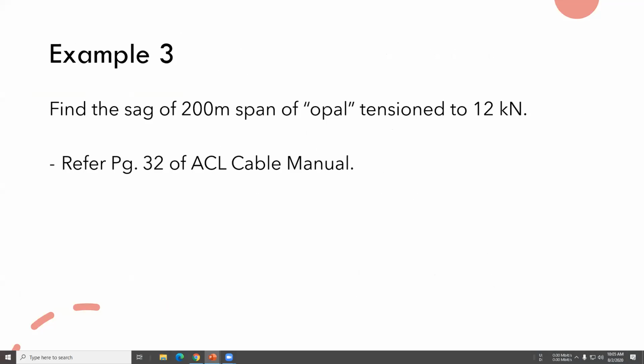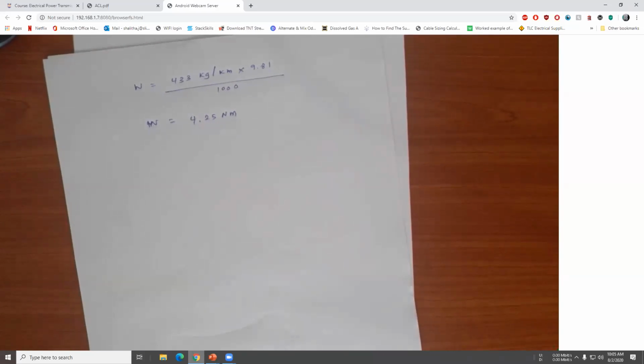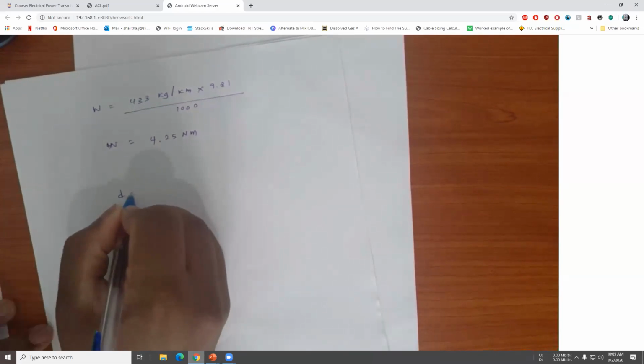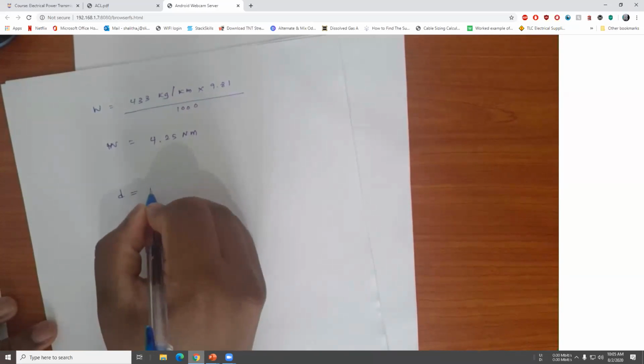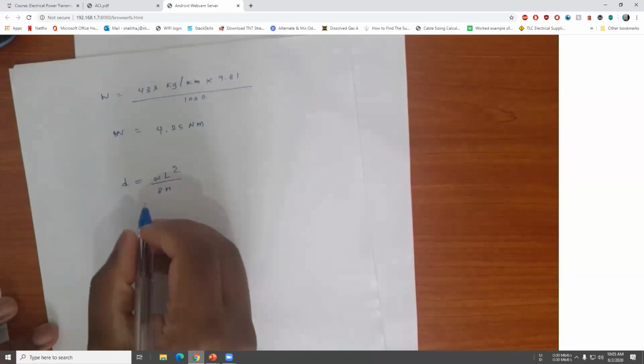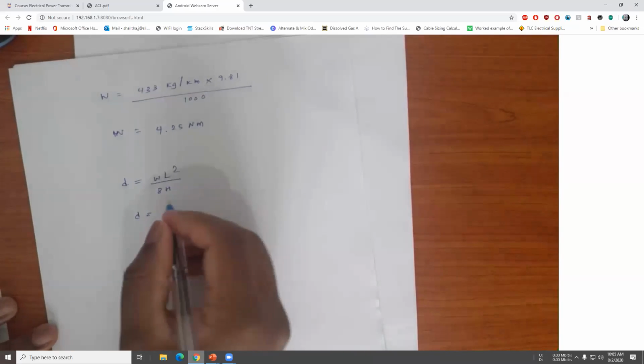If you use the approximated equation for the calculation, the approximated equation is D equals WL squared over 8H. We found those things in the earlier example.